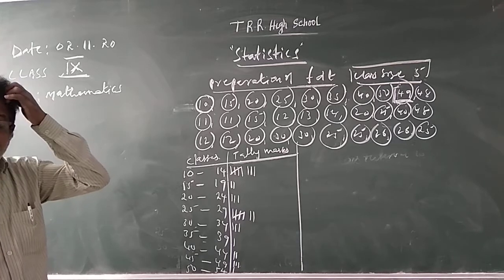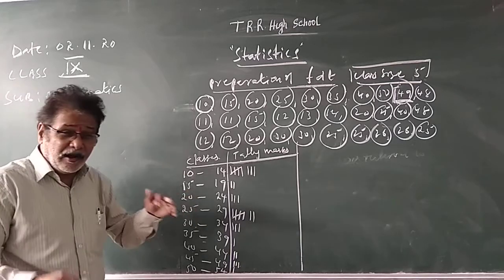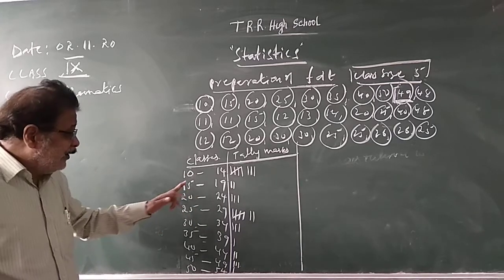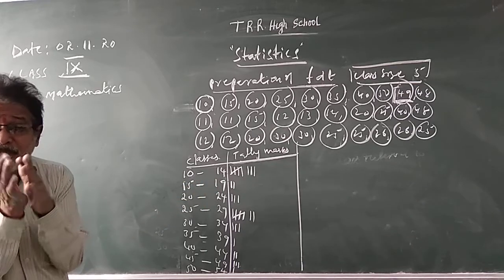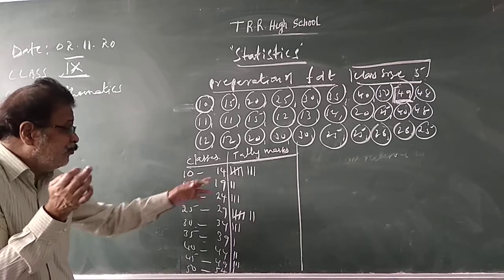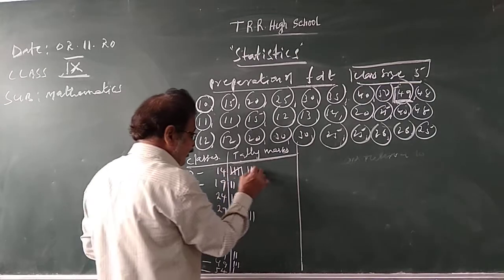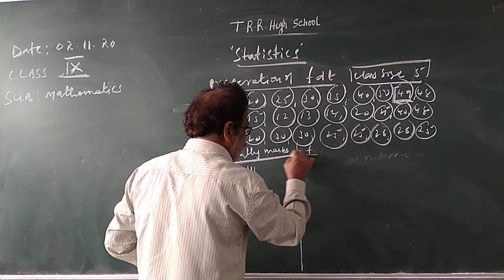For 10 to 14, how many students got marks? The number of students who scored between 10 and 14, how many? 5 plus 3, 8. This is called frequency.